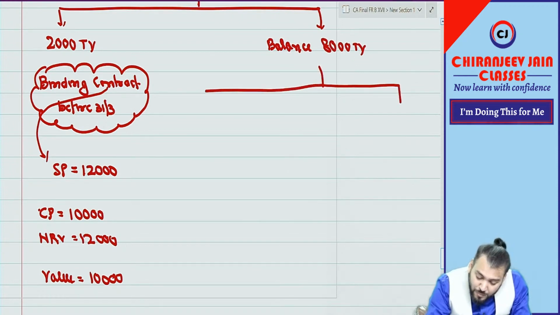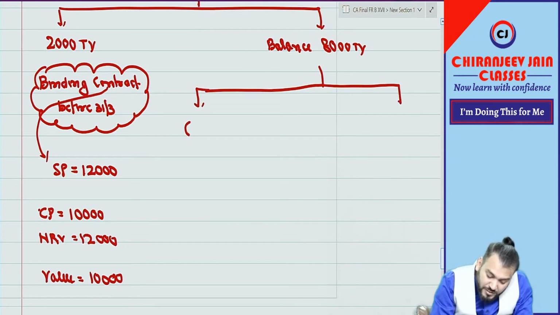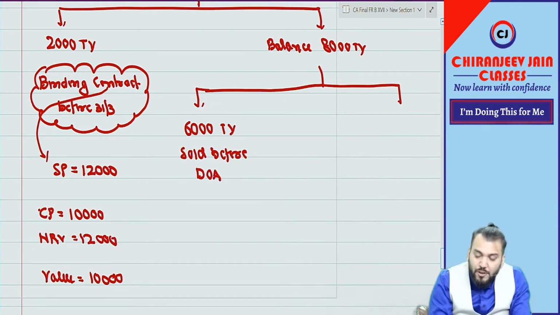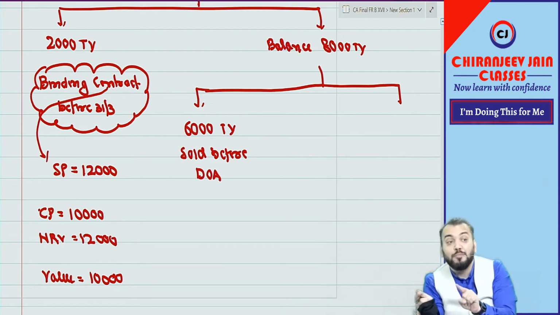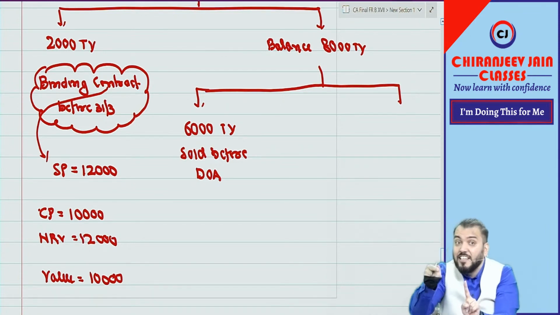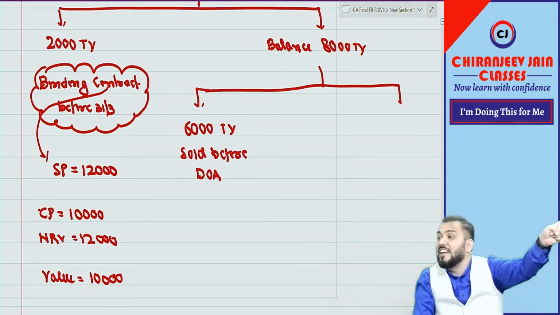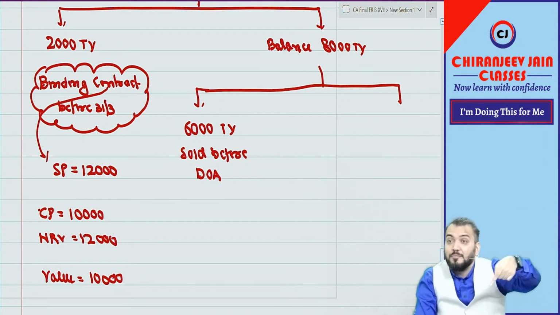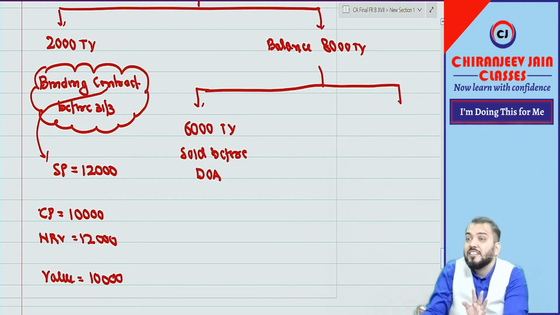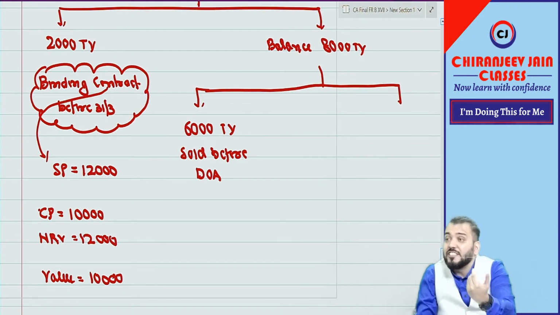Out of 8,000 TVs, 6,000 TVs were sold before the date of approval, DOA, means before approval of the financial statements. Now I am relating Ind AS 2 with the discussion we have done under Ind AS 10. Already under Ind AS 10 I have taken this example. Before approval of financial statements, out of 8,000 units, 6,000 units were sold.